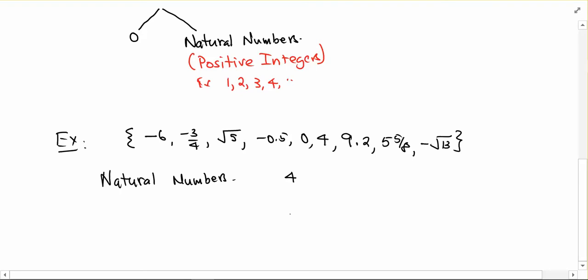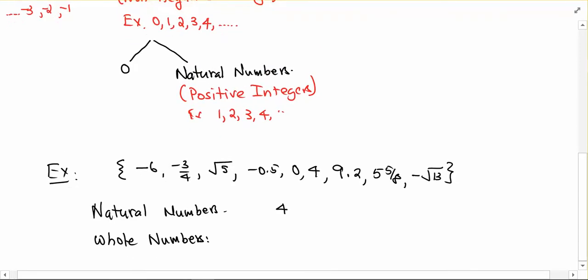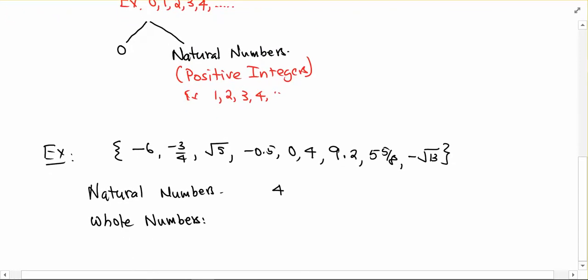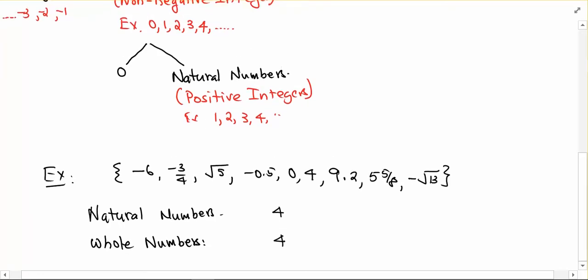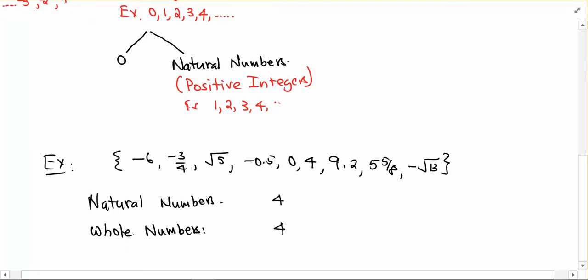Next, let's talk about whole numbers. What are the whole numbers in this group? Now remember, whole numbers are both the natural numbers as well as the 0. So I can write down the natural number because I know whole numbers consist of natural numbers and 0, and if there is a 0, that's part of the answer as well.